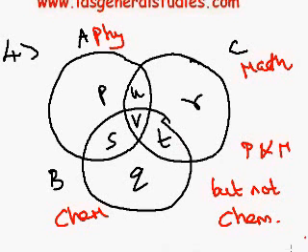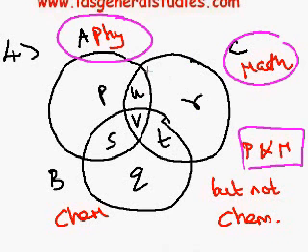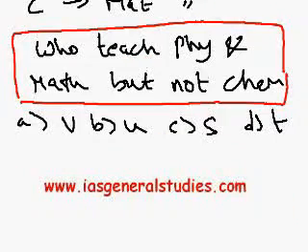Okay, fine. Now I am going to answer the question. They say physics and maths. So here is the physics and maths. The region physics and maths is nothing but these two. But they say physics and maths but not chemistry, so cancel this one. So the answer is U. So it is present in the second option. Is it clear? So the problem is very simple for you now.